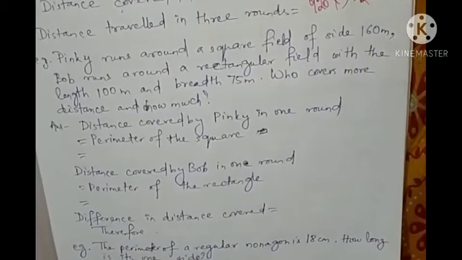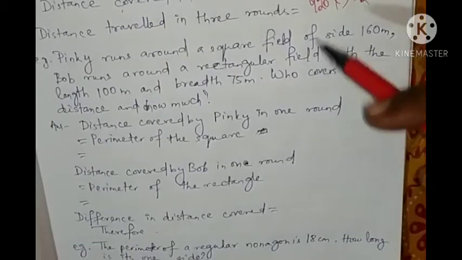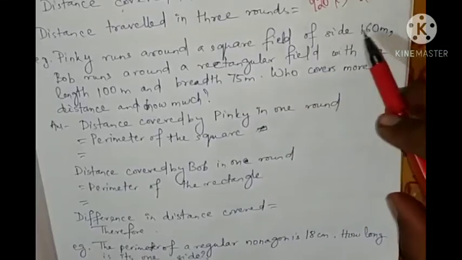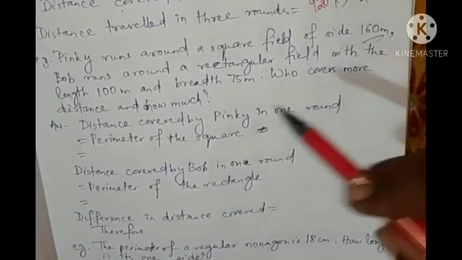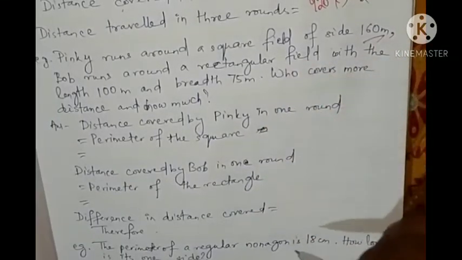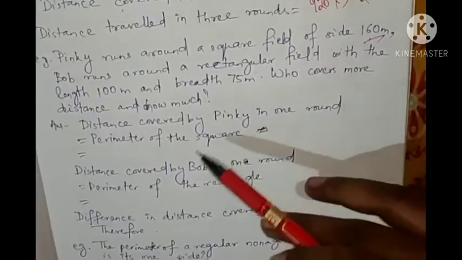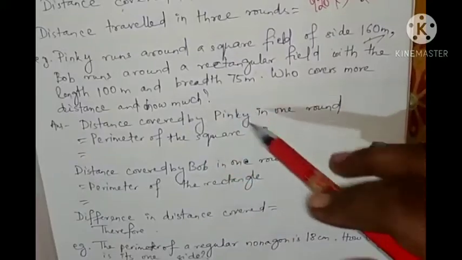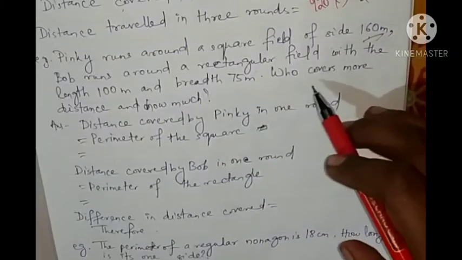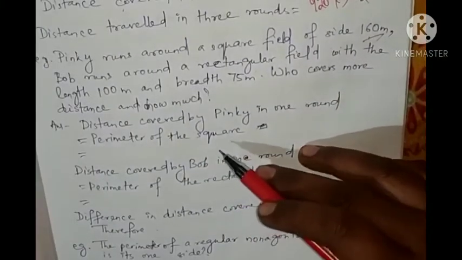Next, let's see the next example. Pinky runs around a square field of side 160 meter. Square means all the sides are equal. Bob runs around a rectangular field with length 100 meter and breadth 75 meter. Who covers more distance and how much?